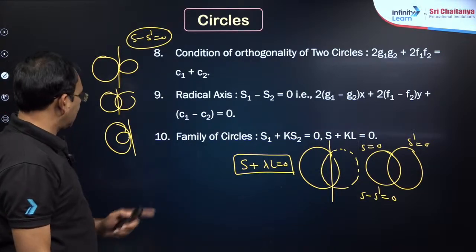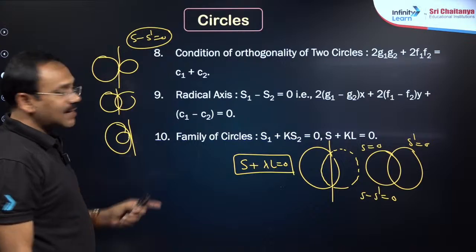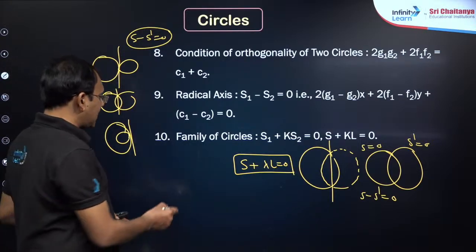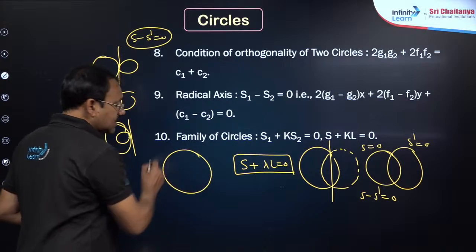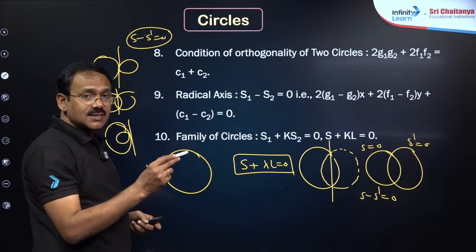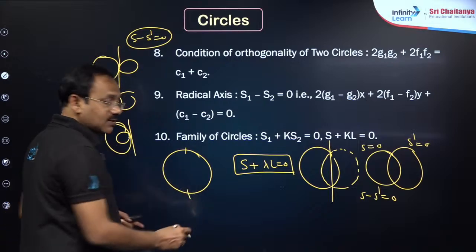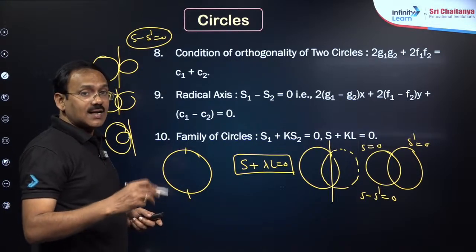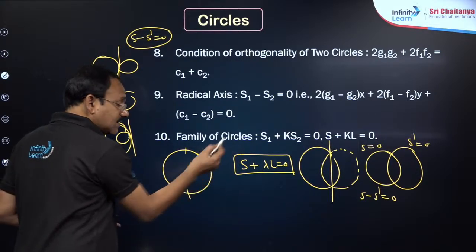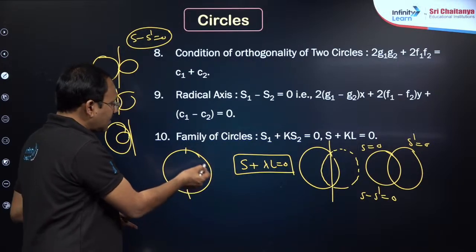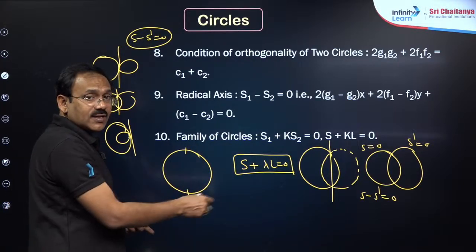Another point, dear students: a circle cuts the other circle such that it bisects the circumference into exactly half.